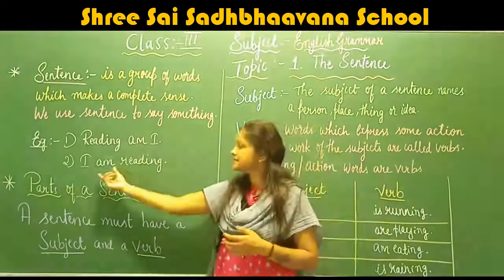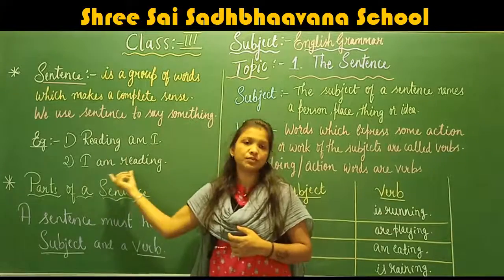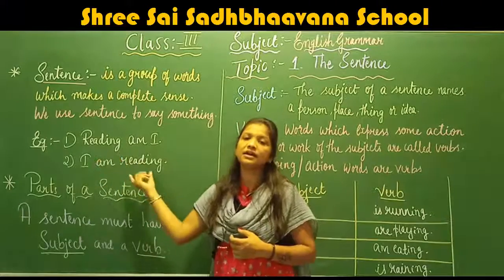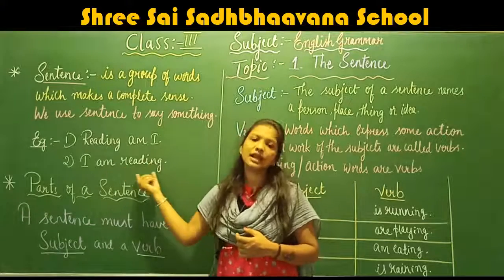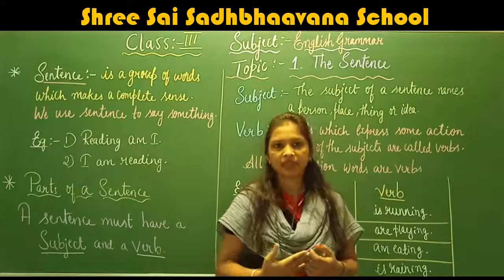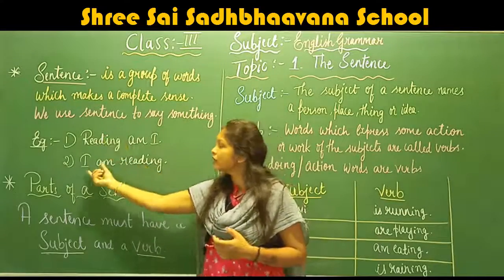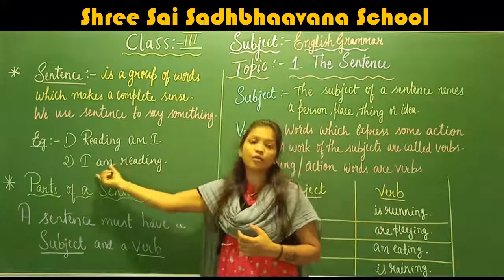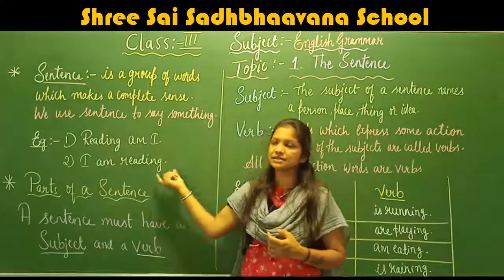So this sentence is arranged properly. Here a group of words is arranged properly and it is giving a complete meaning. So a person can understand what I am trying to tell him. Right. So a sentence means a group of words arranged in a proper order which gives complete sense.